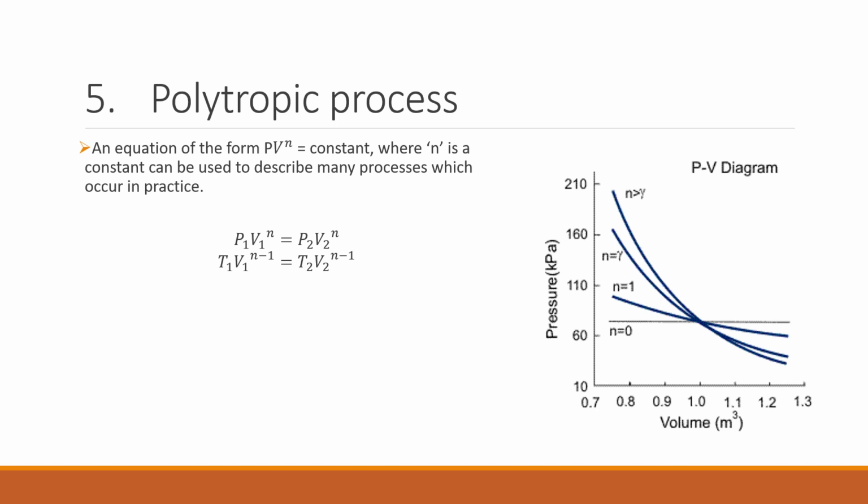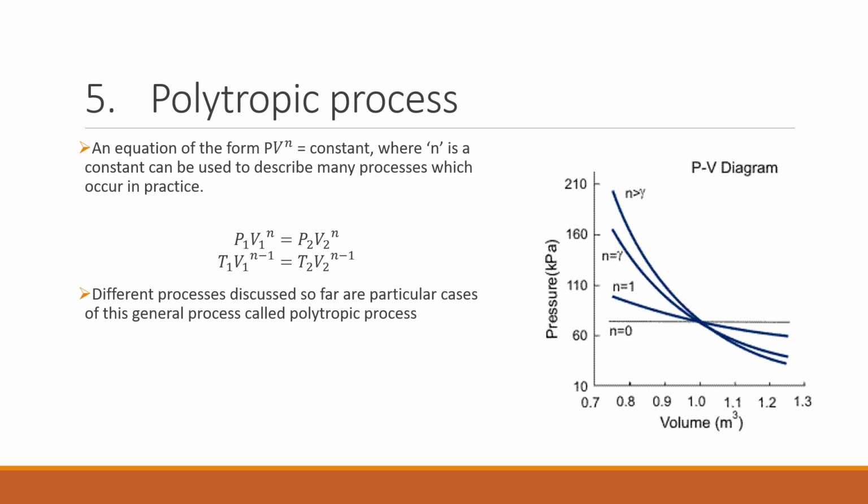So these are the various processes of thermodynamics, and the four different processes we discussed earlier, prior to the polytropic process, are particular cases of this general process. Also in the polytropic process, the work done will be P1 V1 minus P2 V2 by n minus 1, where n is the constant. Also the heat added will be gamma minus n by gamma minus 1 into the work done, where gamma is the ratio of the specific heats of the gas used.